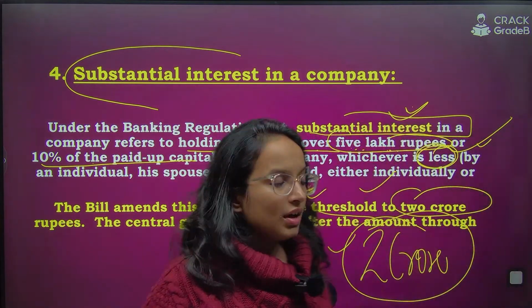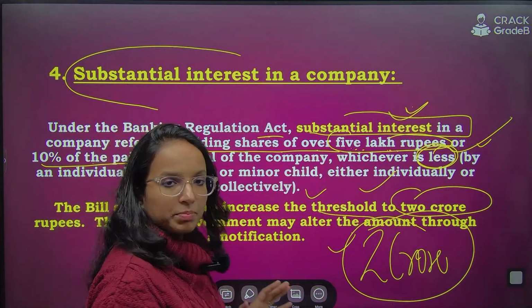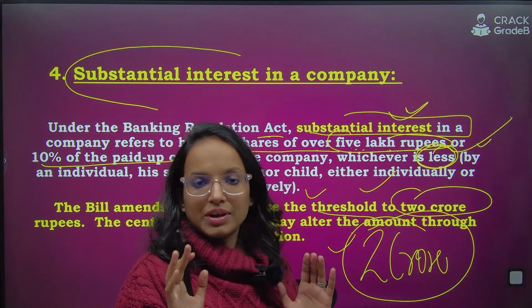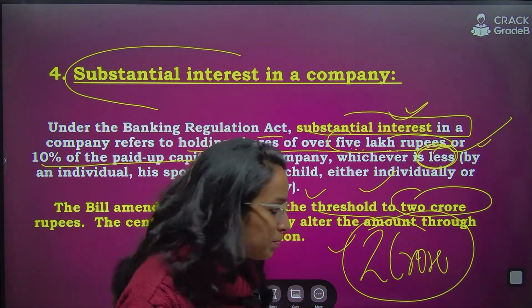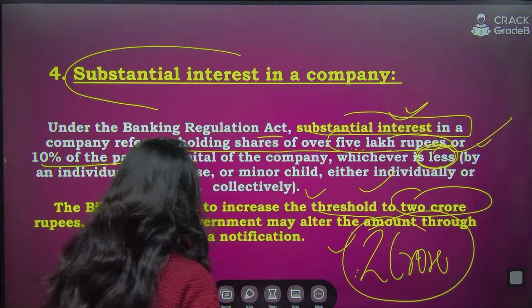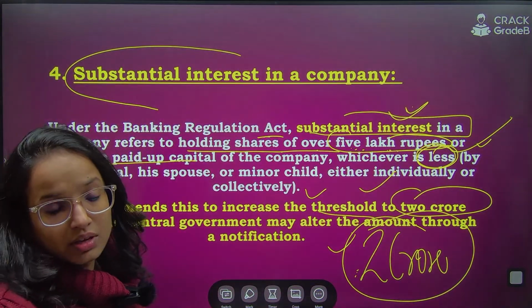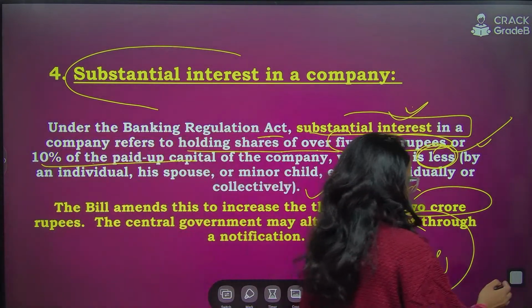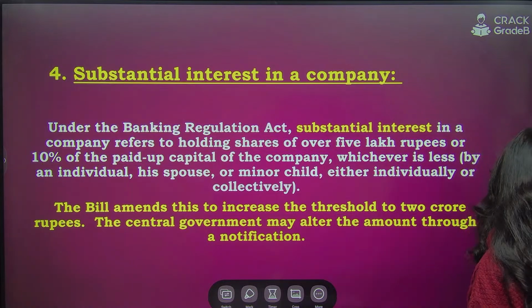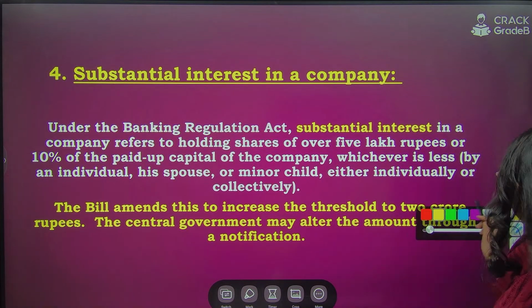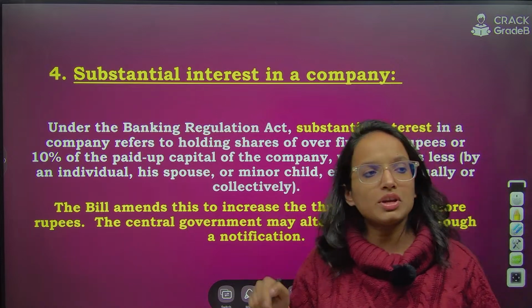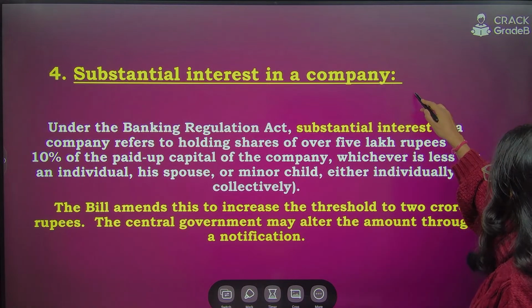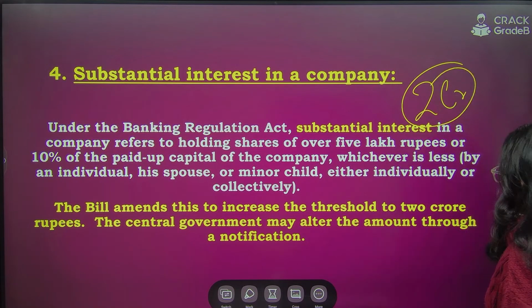So please remember, now this 5 lakh rupees or 10%, you don't have to do anything with that. You will be referred to as having a substantial interest in a company if you are having at least 2 crore rupees worth of shareholding in the company, right? So please remember this 2 crores. Although later it can be changed by the government. So this is the alteration of the criteria or threshold for substantial interest. I hope it is clear. Remember, it is now 2 crore. Next one,